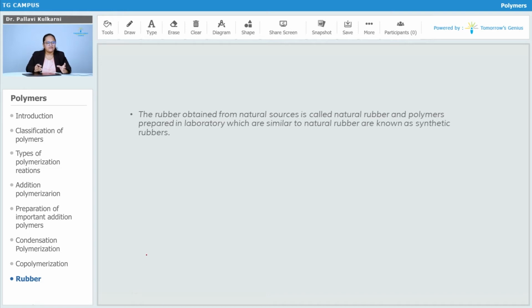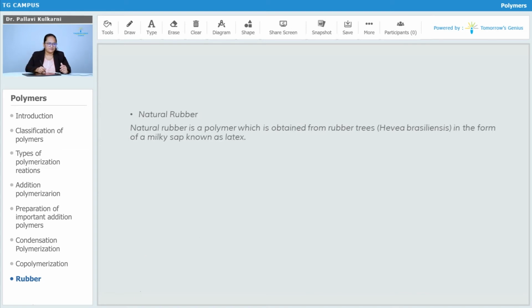Rubber can be obtained from natural resources, which is called natural rubber, as well as prepared in the laboratory, which is similar to natural rubber and has properties just like natural rubber. But as it is prepared in the laboratory, it is called synthetic rubber.